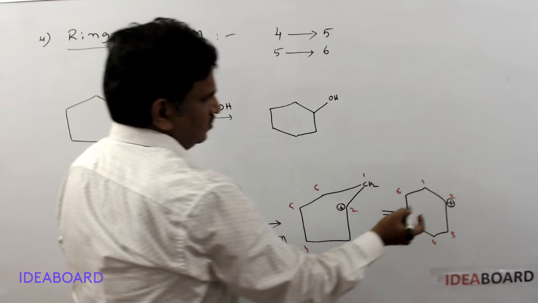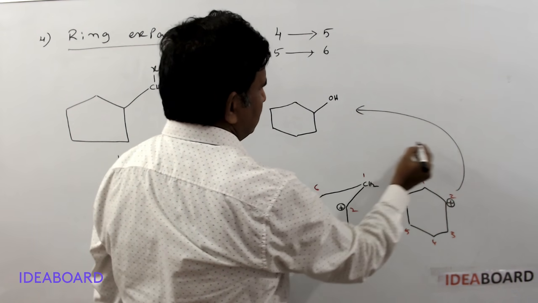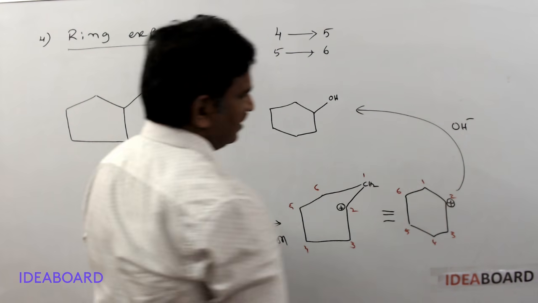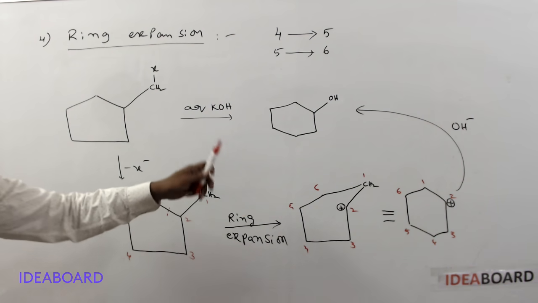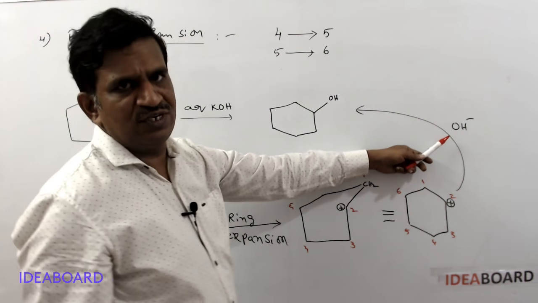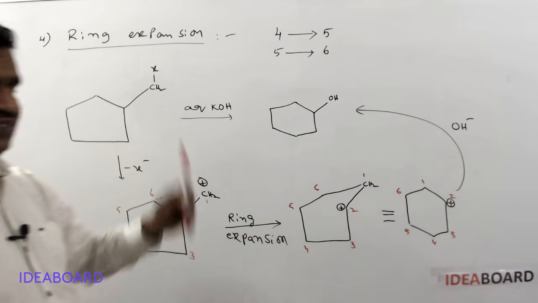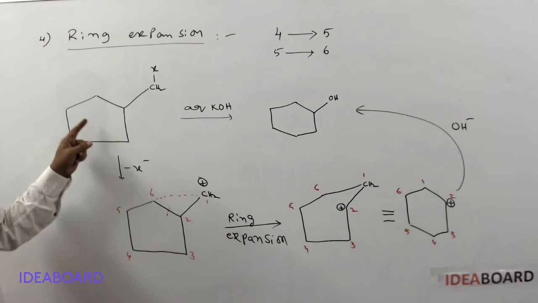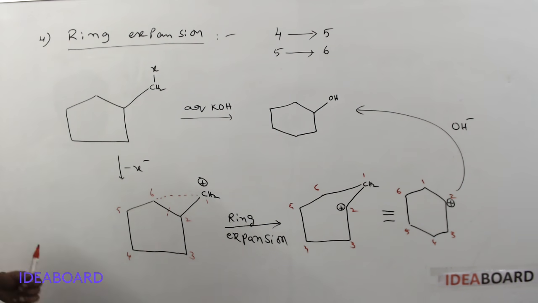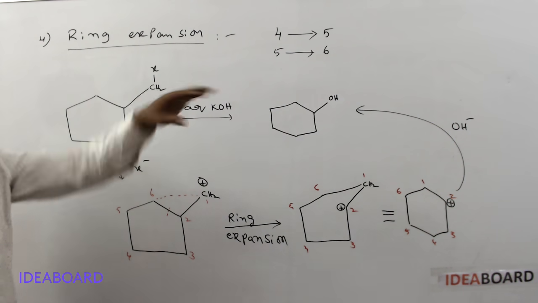After OH adding, if you are shifting this, it means the OH group, the nucleophile, is added. From aqueous KOH we are getting this OH minus, and then we will get this product. This is a 5 carbon atom to 6 carbon atom ring expansion. So please check this ring expansion for 5 to 6 carbon atoms.